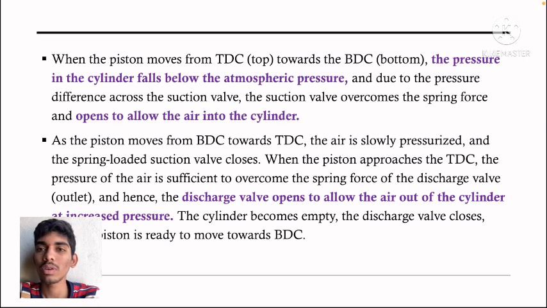As the piston moves from BDC towards TDC, the air is slowly pressurized and the spring loaded suction valve closes. When the piston approaches the TDC, the pressure of the air is sufficient to overcome the spring force of the discharge valve, and hence the discharge valve opens to allow the air out of the cylinder. At increased pressure, the cylinder becomes empty, the discharge valve closes and the piston is ready to move towards BDC.